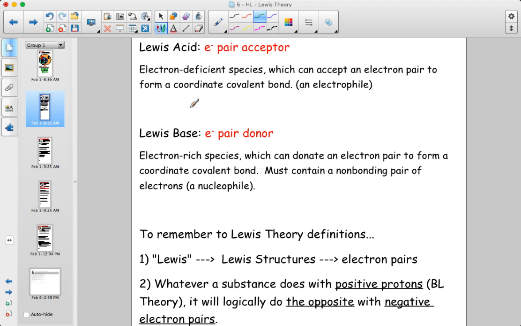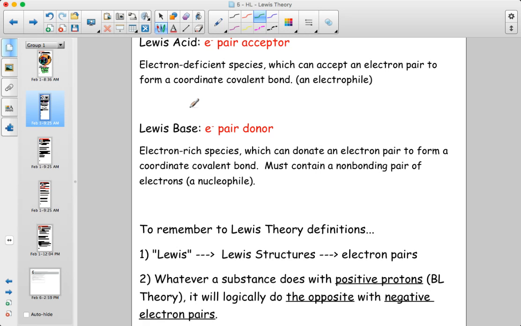So Lewis bases have to have at least one lone pair of electrons. And so Lewis bases are really the same thing as nucleophiles. They're actually also really the same thing as ligands. Those definitions sort of overlap each other almost entirely.